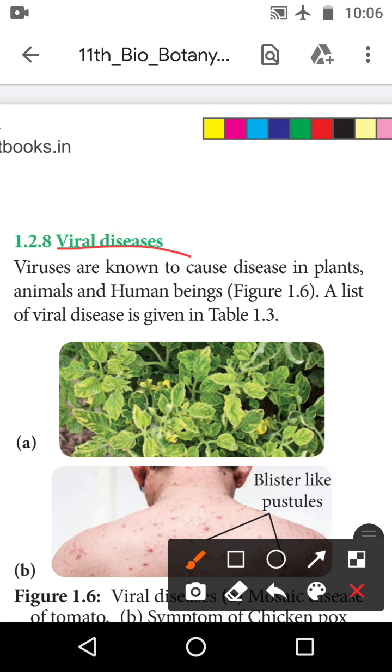Virus is known to cause disease in plants. Viruses are known to cause disease in plants, animals and human beings also.